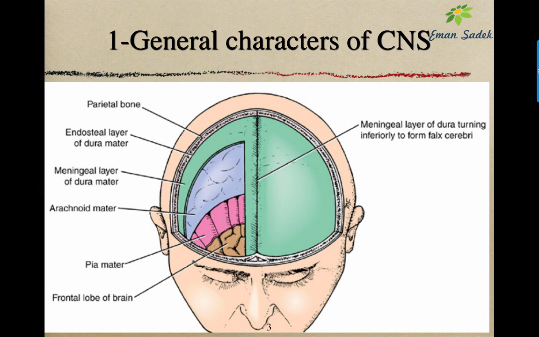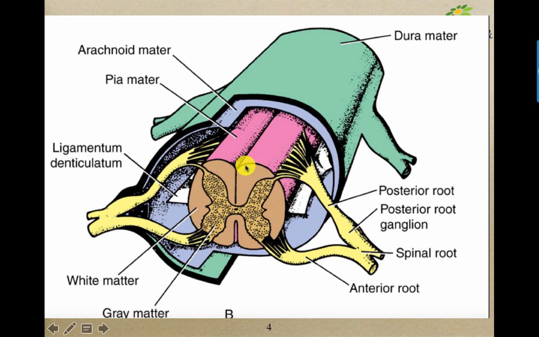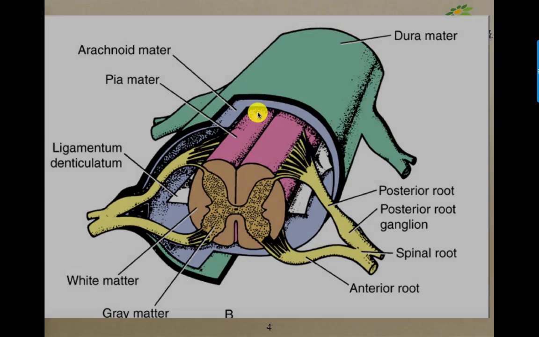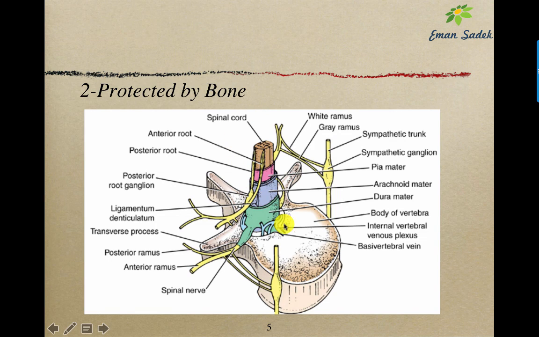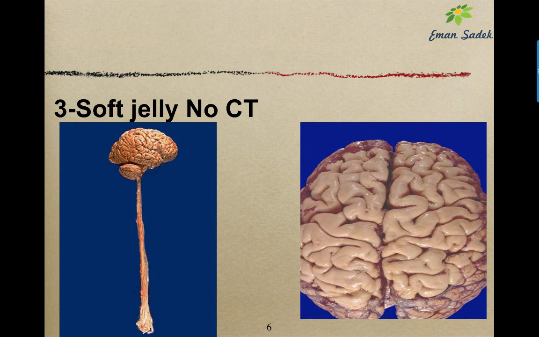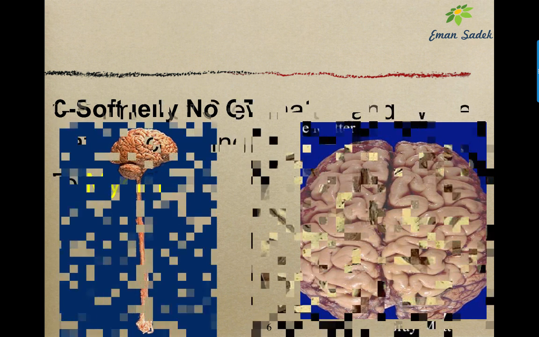The general characters of the central nervous system include number one, it is covered by meninges. Either the brain or the spinal cord is covered by meninges. The second character, it is also covered by bone, skull for the brain, and vertebral column for the spinal cord. The third feature, it is soft jelly-like, and this is because of the absence of connective tissue, and it is one of the MCQ questions.